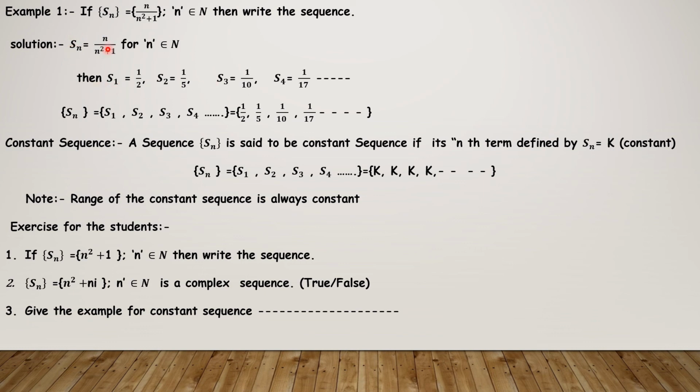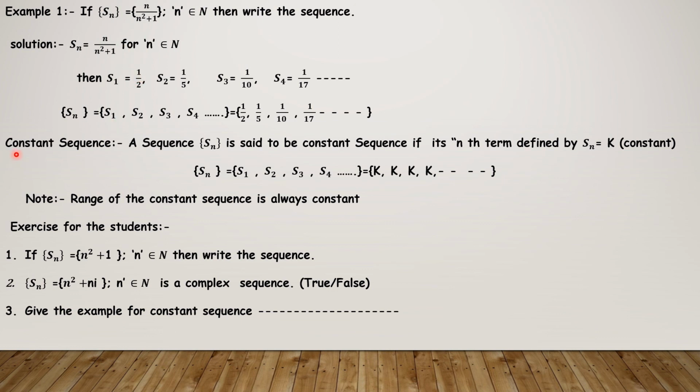Now here, you substitute n equal to 1: S1 is equal to 1 by 1 square plus 1, so S1 is equal to 1 by 2. You substitute n equal to 2: S2 is equal to 2 by 2 square plus 1, that is S2 equal to 2 by 5. Like this S3, S4 will become. Therefore Sn is equal to S1, S2, S3, S4, like this. This is the first term of the sequence, this is the second term, this is the third term, this is the fourth term of the sequence, and so on. Okay, this is about the sequence.